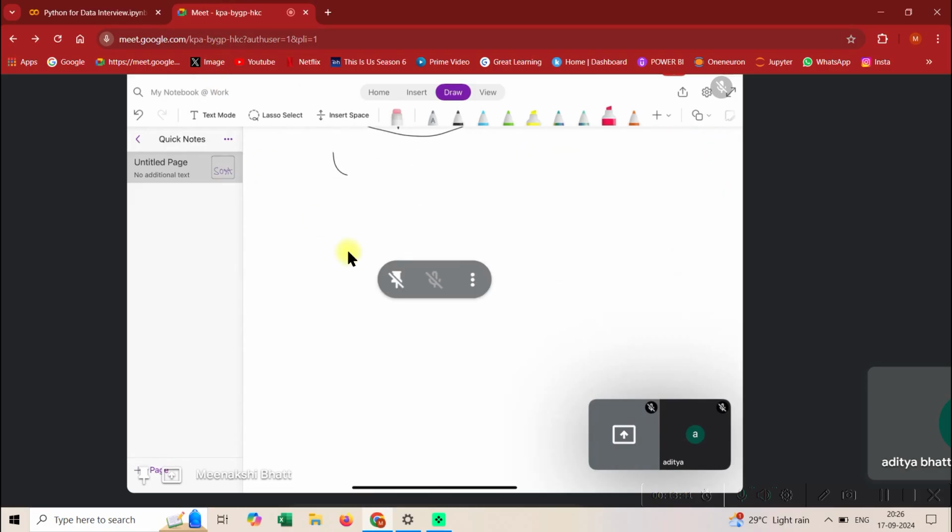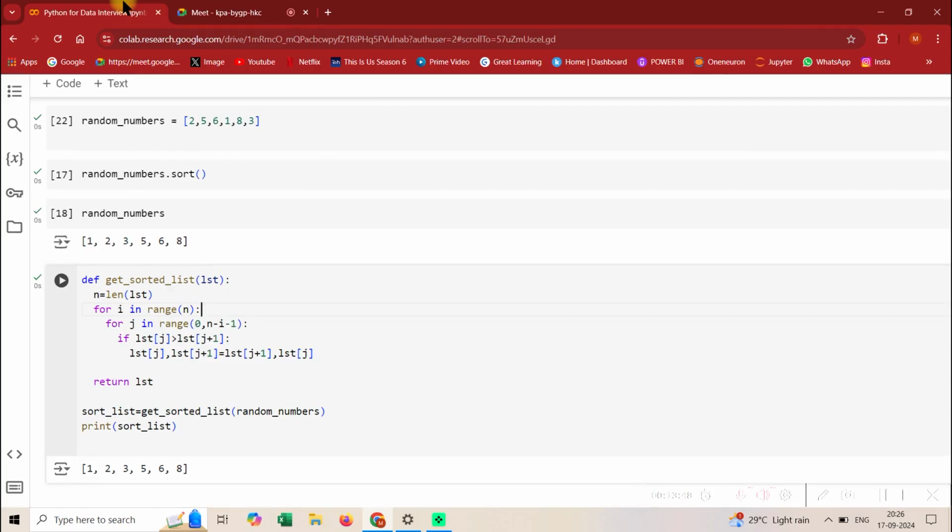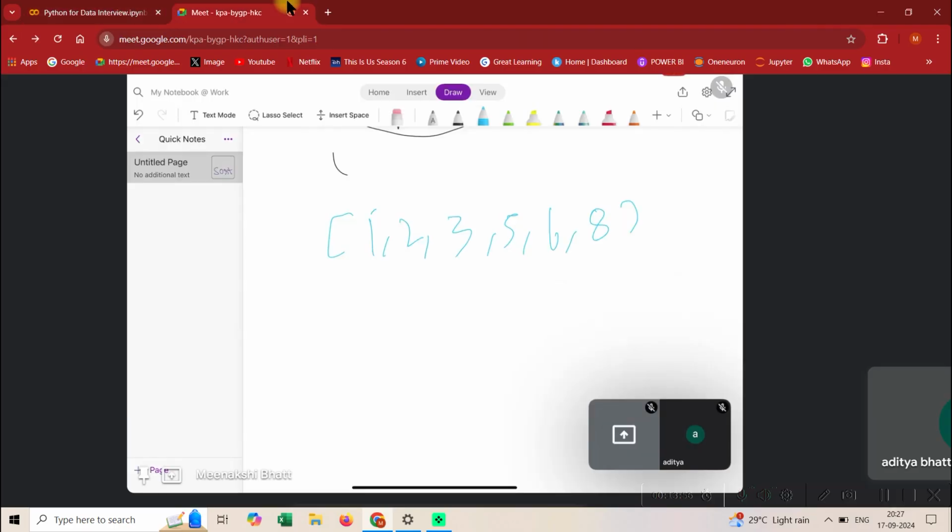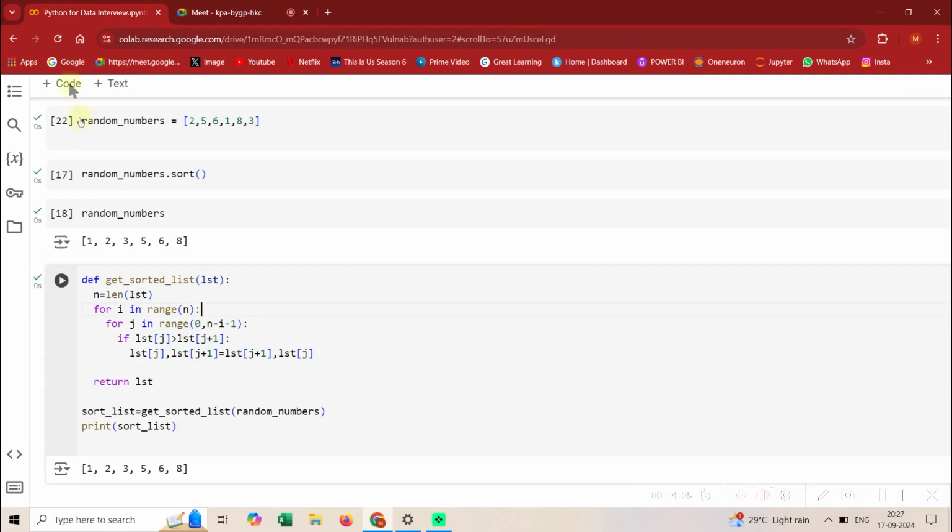Let's see this in action again so that you understand once more. Let's say you have an array, let me take the same array which we are doing. So it's 1 2 3 5 6 and 8. So why is this n minus i minus 1? Because you will compare these two. This is, I guess, already sorted, sorry. So let's take this array 2 5 6 1 8 3. Yeah, this is the array.